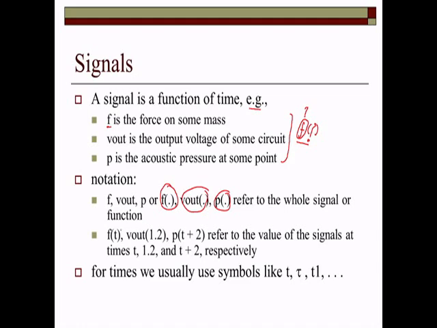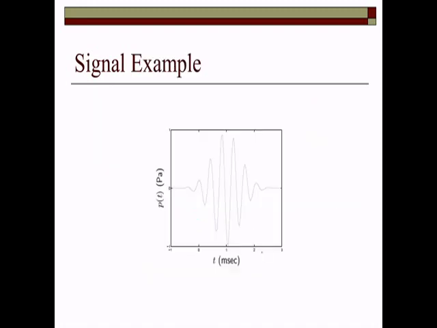Say for example, F stands for the force and t here represents the time, and at some point 1, point 2 we are going to measure V out, and at some point of time we are going to measure the pressure. So it refers to a certain value at times t1, t1 plus 2, and t plus 2 respectively. For times we usually use the symbols t, tau and t1. So here we are able to understand the signals and their representation.